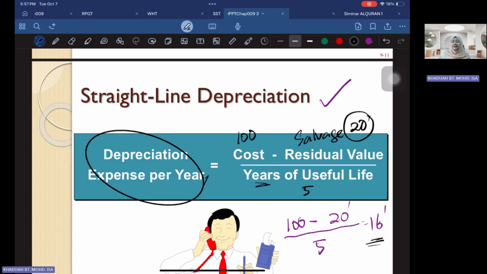But sometimes there are also assets that are depreciated on a monthly basis. So look at the number of useful life in months. Sometimes they have 240 months, 120 months. So it depends. Look into the question and whether it's years of useful life or months of useful life. If it's months, then you have to depreciate on a monthly basis. But here we are referring to 16,000 per annum. So every year you're going to depreciate your asset by 16,000 ringgit.